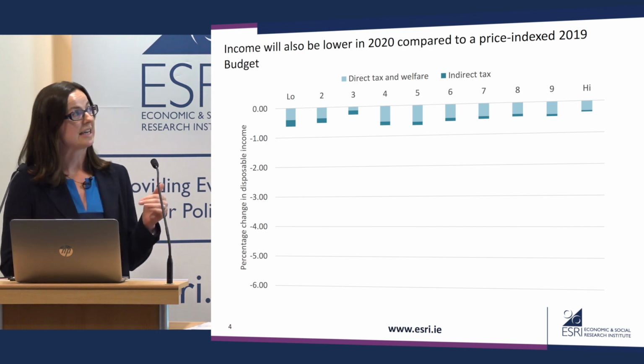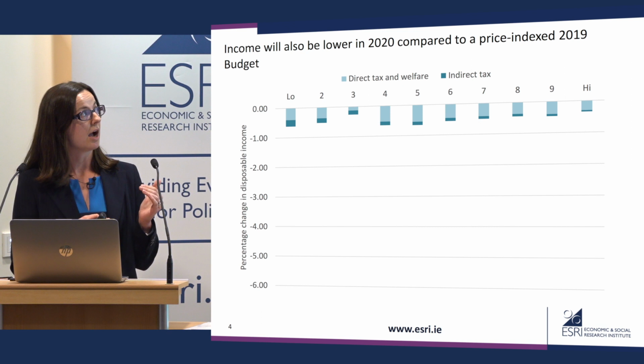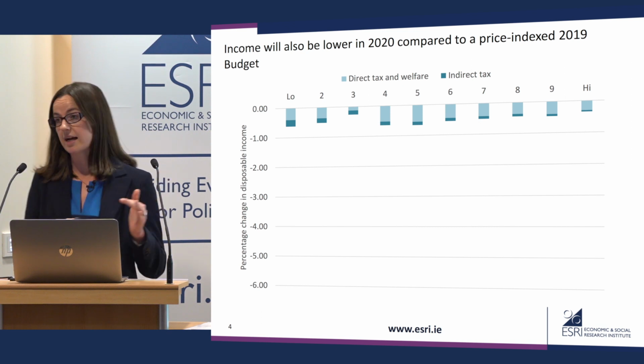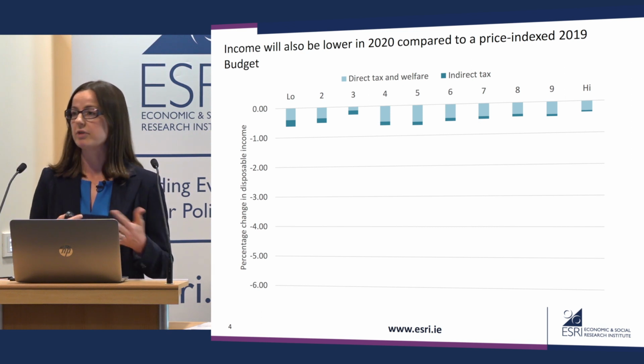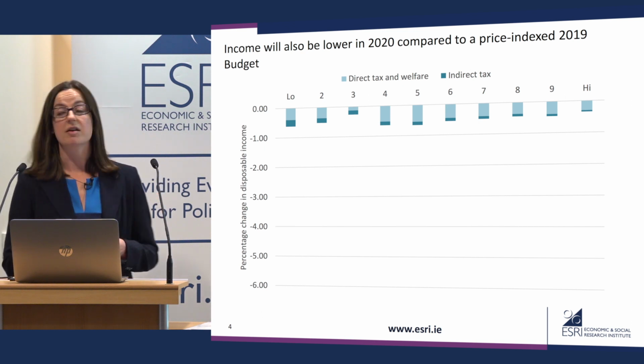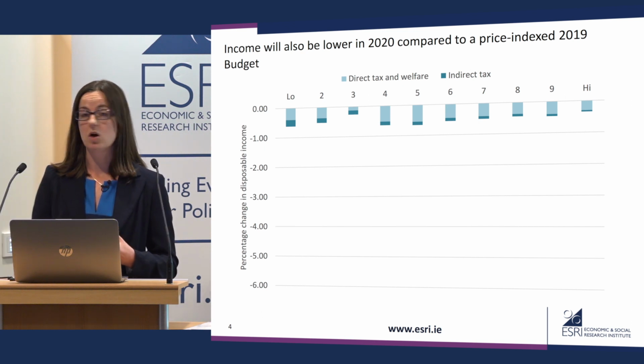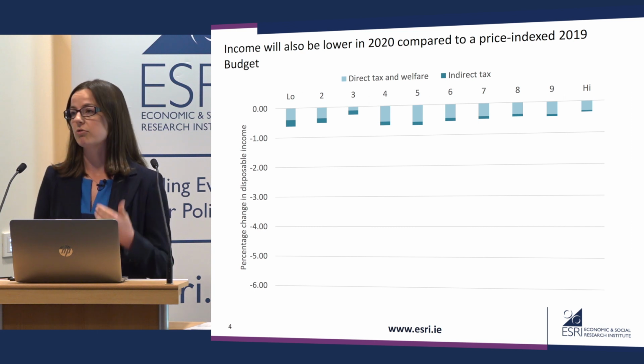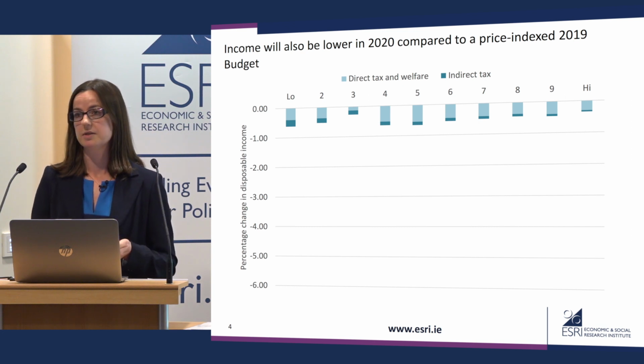Okay, and what you'll see is essentially the losses are still forecast across the board, but they're a lot smaller, in the region of 0.5%. Down at the bottom of the distribution, there are still slightly higher losses than at the top of the distribution, but the regressive pattern isn't quite so pronounced.